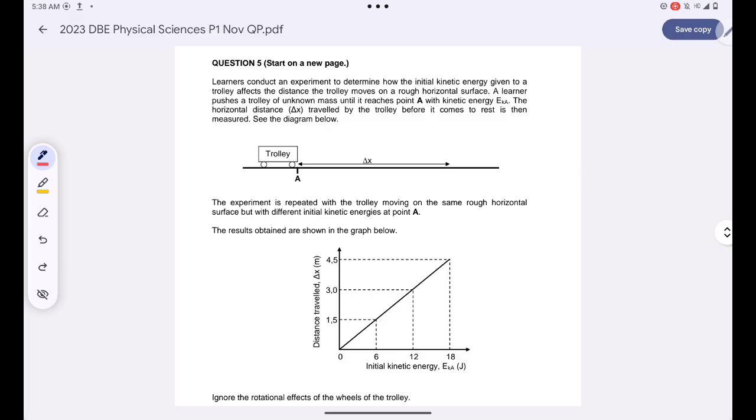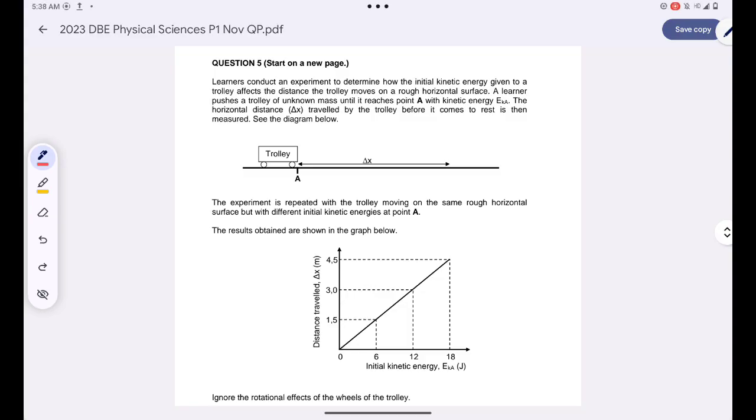Okay. Learners conduct an experiment to determine how the initial kinetic energy given to a trolley affects the distance the trolley moves on a rough horizontal surface. A learner pushes a trolley of unknown mass until it reaches point A with the kinetic energy EA. Okay, the horizontal distance traveled by the trolley before it comes to rest is then measured. See the diagram below.